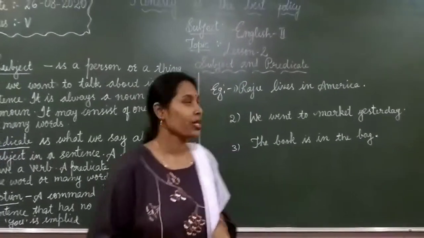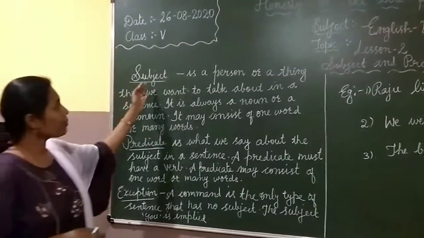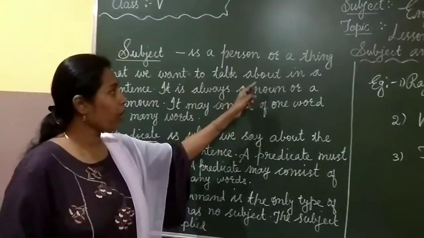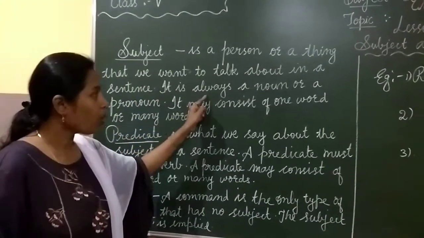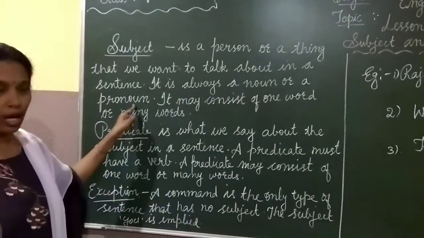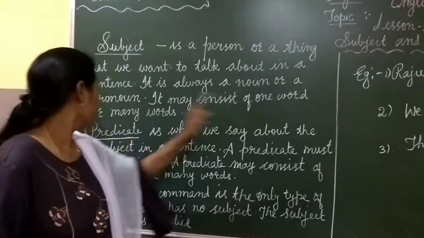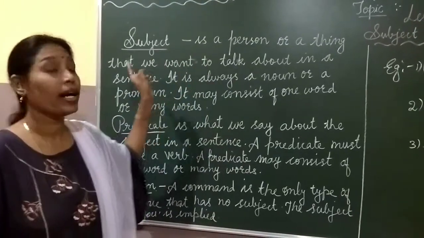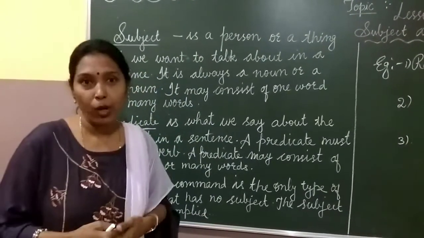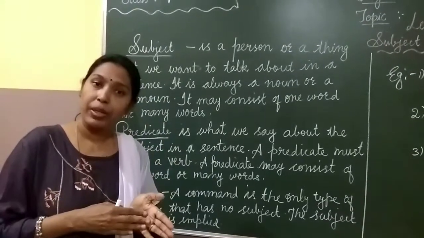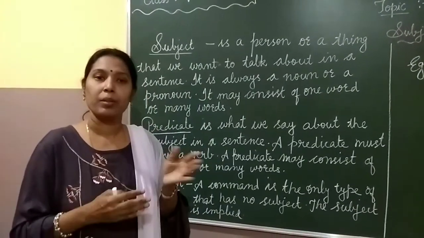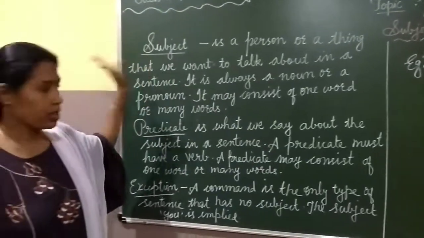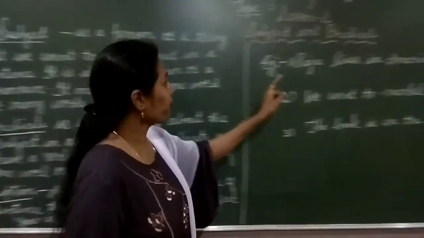So what is a subject? See, a subject is a person or a thing that we want to talk about in a sentence. It is always a noun or a pronoun. It may consist of one word or many words. Okay? This is subject. See example.